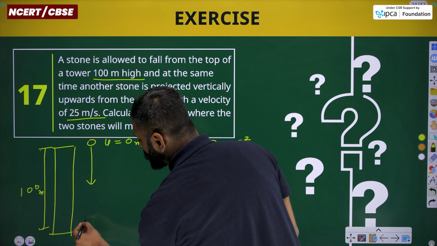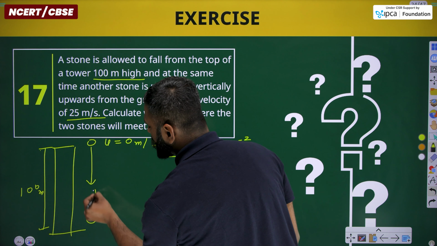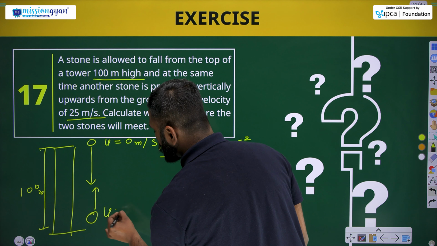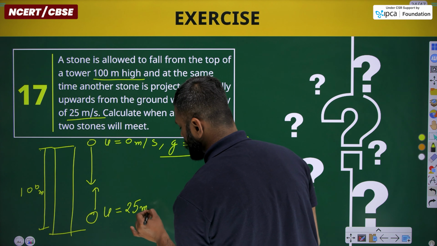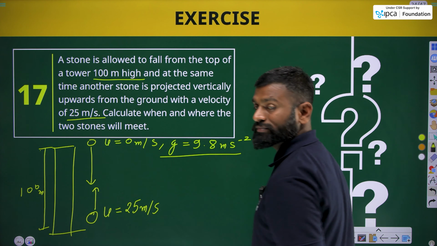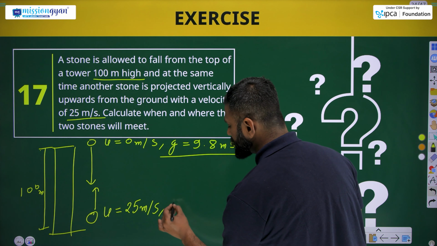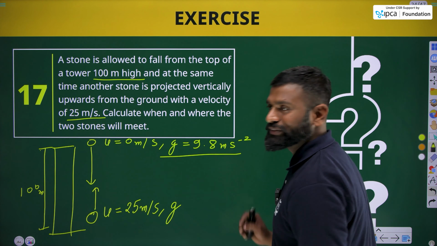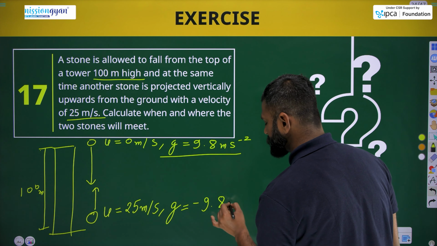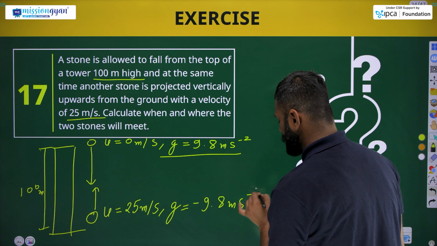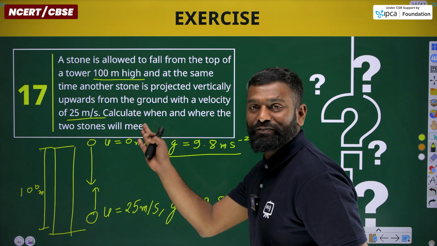As the another stone which has been thrown upward with the initial velocity of 25 meter per second, the acceleration due to gravity for this will be minus 9.8 meter per second square, as it is moving upward.